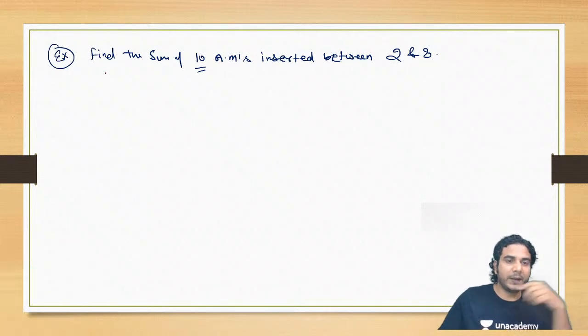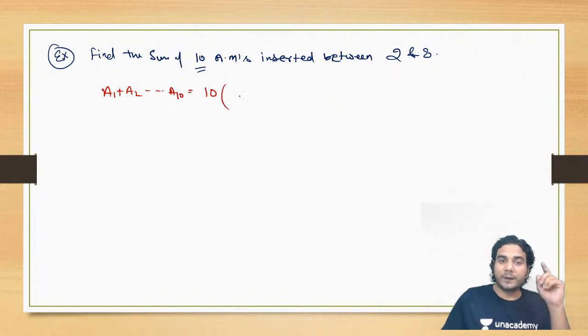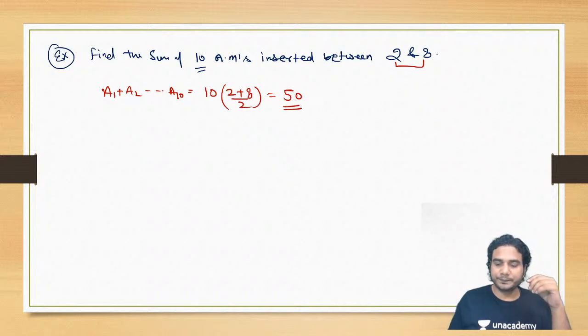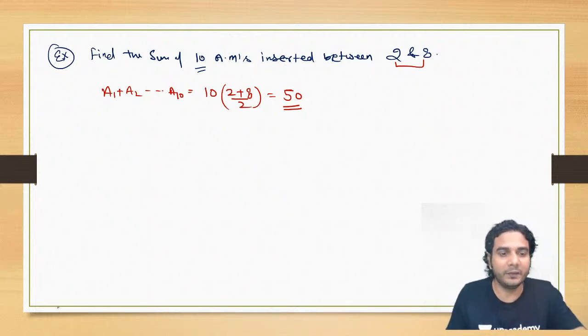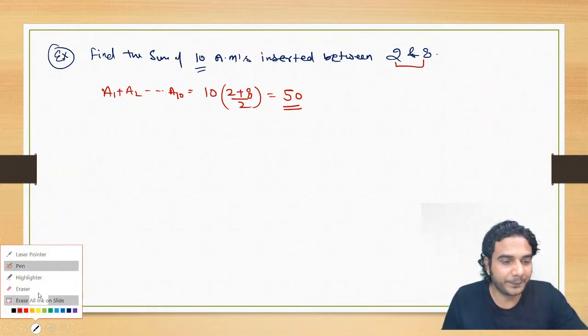And what was that property? The sum of 10 arithmetic means, let A1, A2, up to A10 be the 10 arithmetic means, is equal to 10 times the single arithmetic mean. So what is the single arithmetic mean? 2 plus 8 divided by 2, that is (A plus B) by 2. Simple. So what is the sum? It is going to be 50, right? So 50. I hope this example is clear. We were just trying to apply that property which we have proved just now.